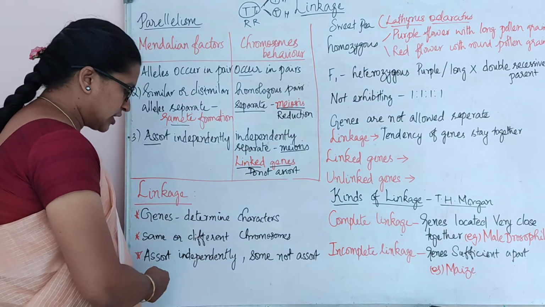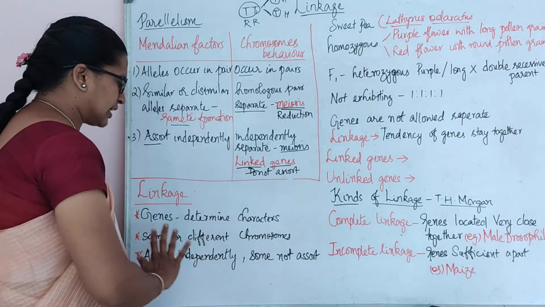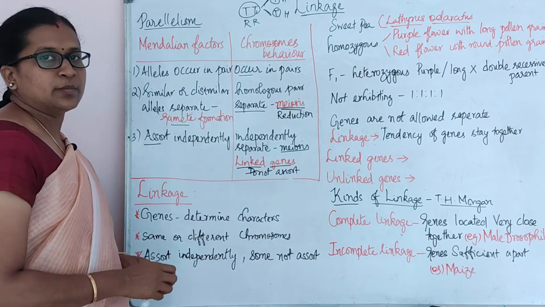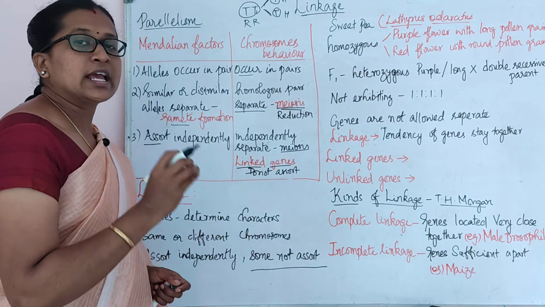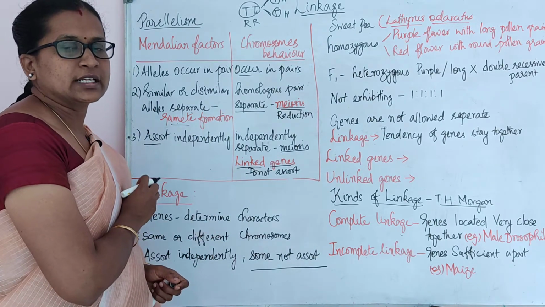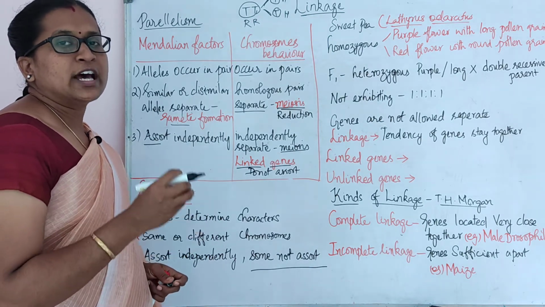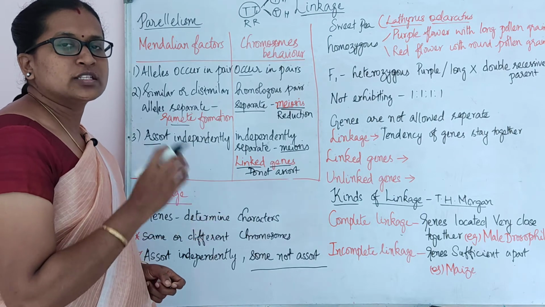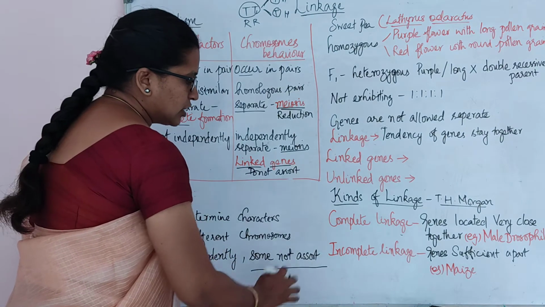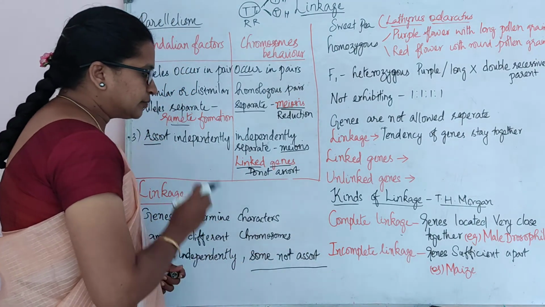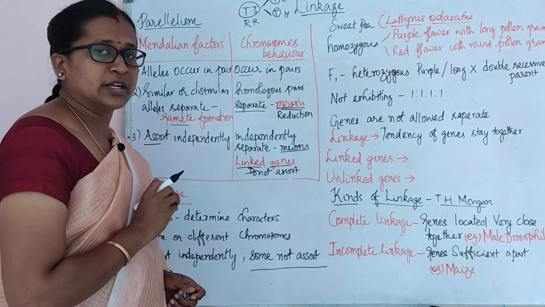The third point is that genes can assort independently. All these relate to Mendelian characters, including independent assortment. But some do not assort. This is an exception to the Mendelian character. According to Mendel, there is the law of independent assortment, so there is assorting, that is shuffling or separation. But in some places these things do not happen. So this is an exception. In some plants or animals we see there is no independent assortment.